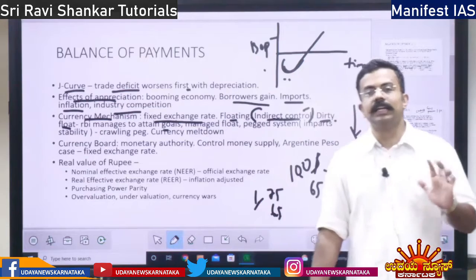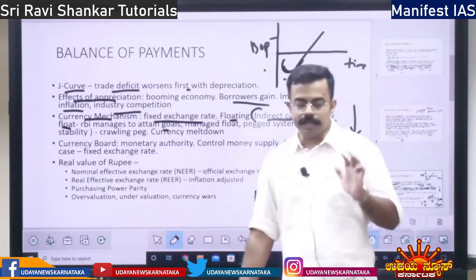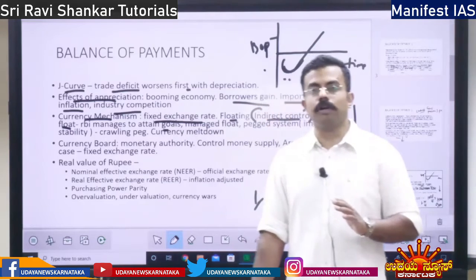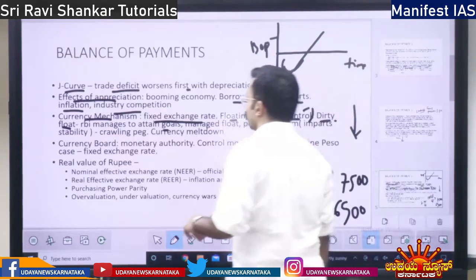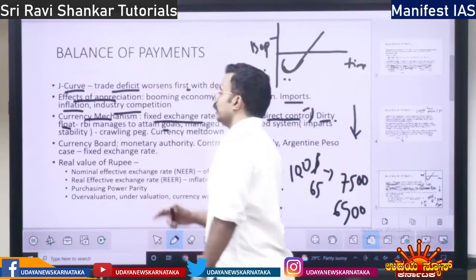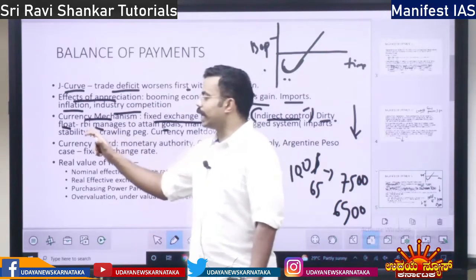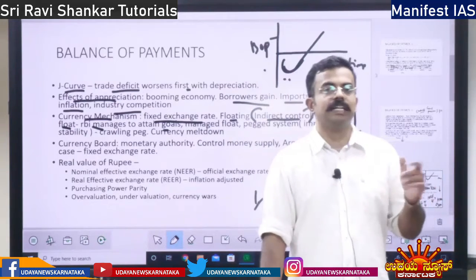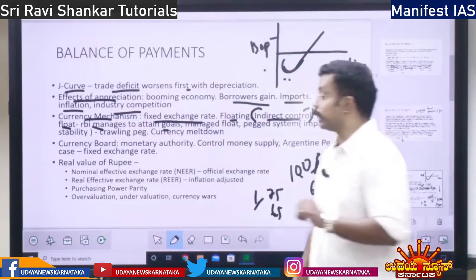Reduce poverty, reduce hunger, and increase employment, increase housing facility. Because of all these things, increase the export potential. Because of all these things, RBI carries out management, not directly, but indirectly. That is called dirty floating.